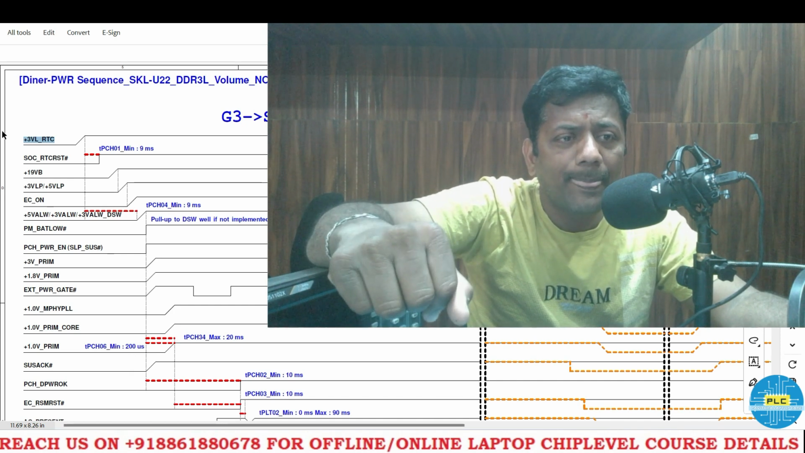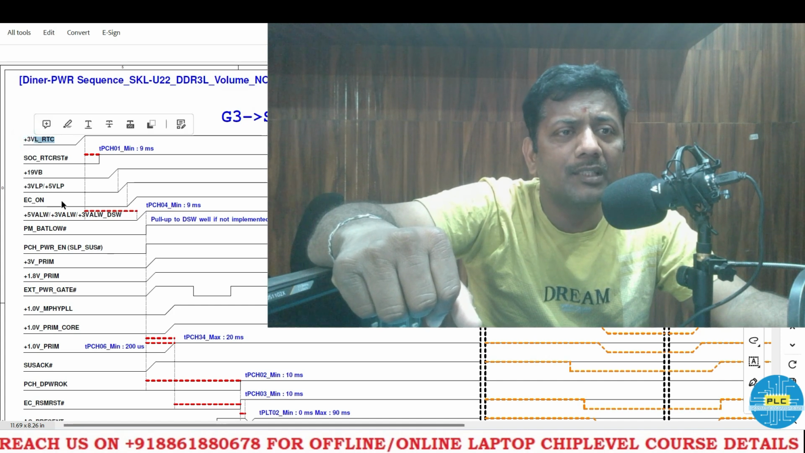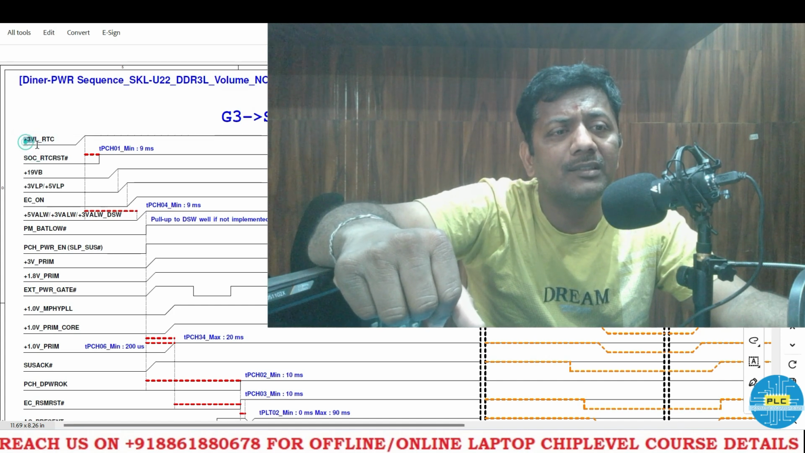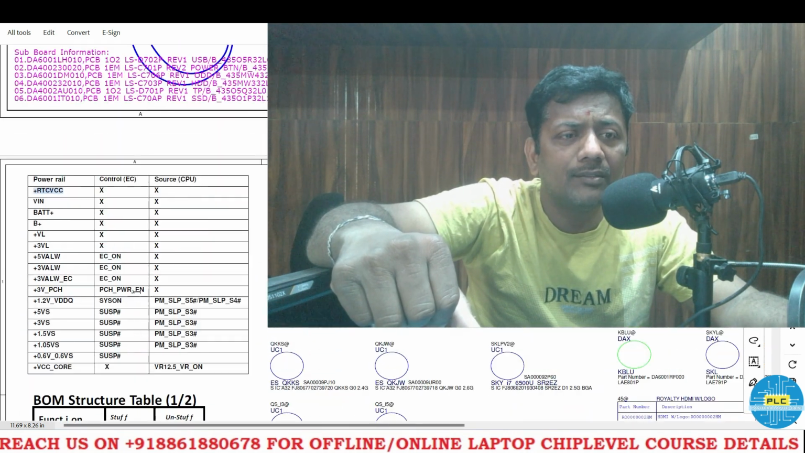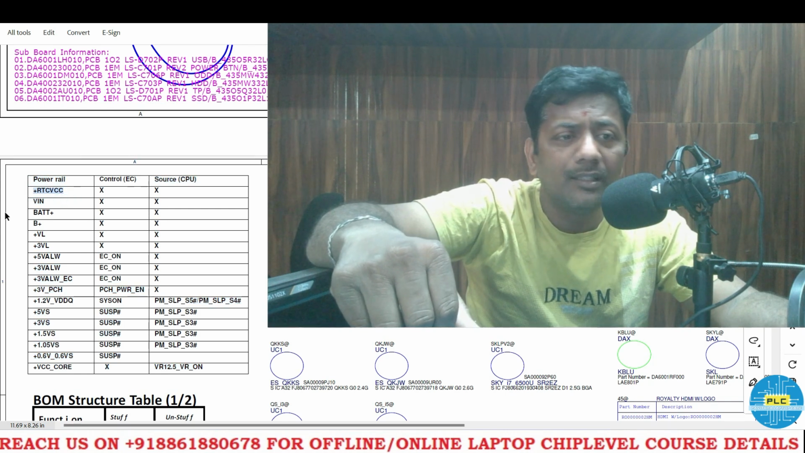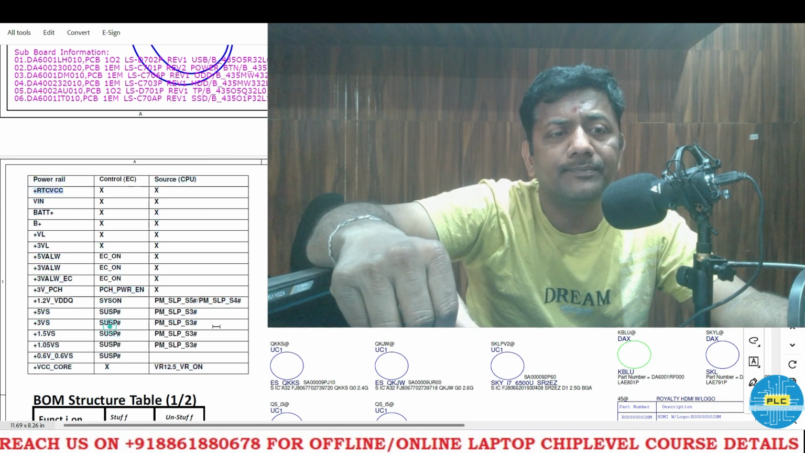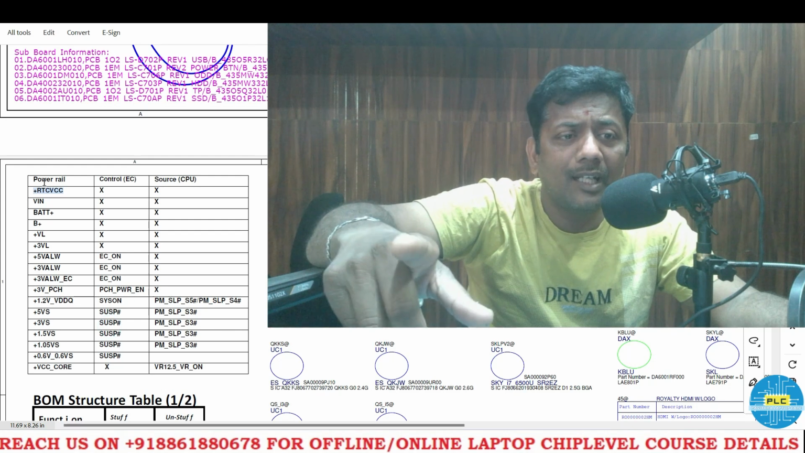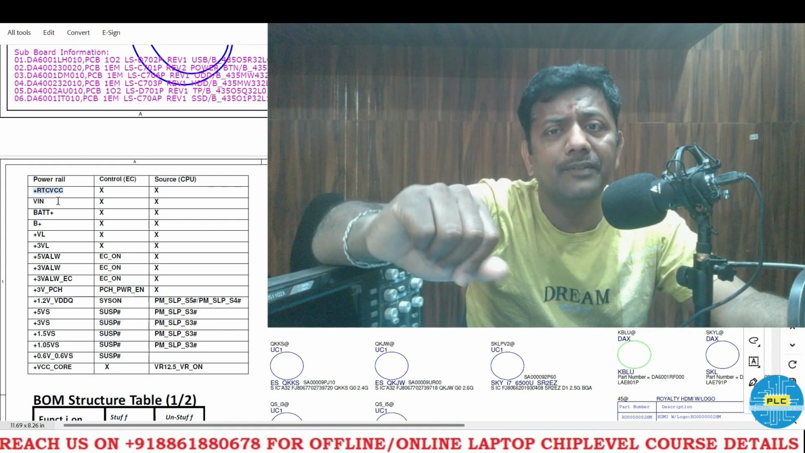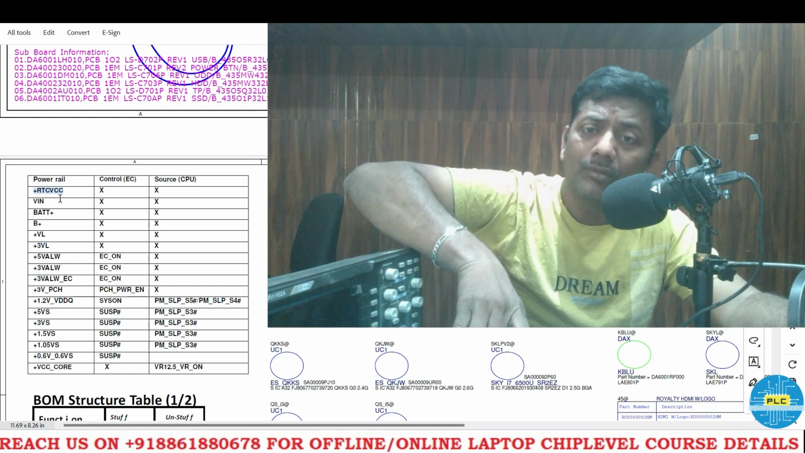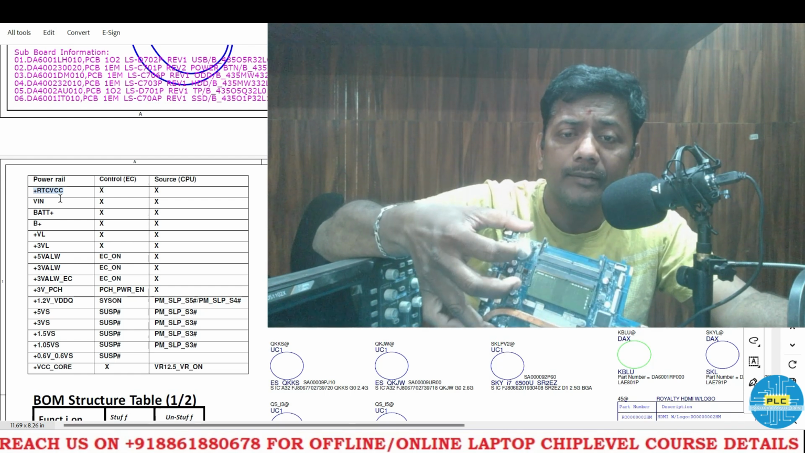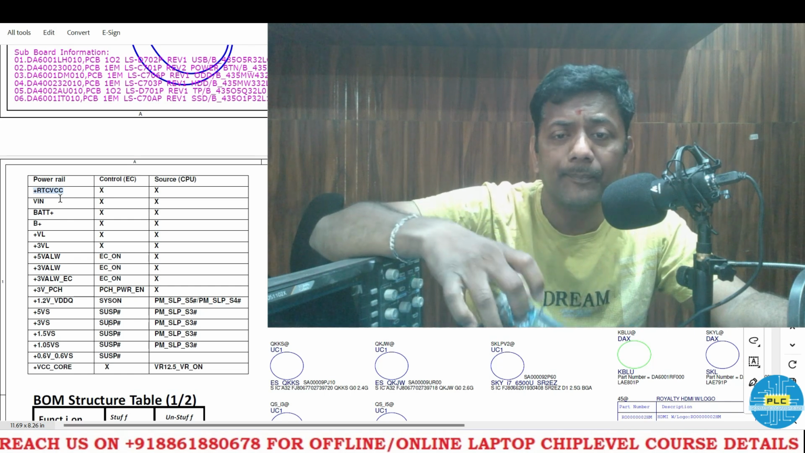Okay, anyway, see here. In the power sequence, the first voltage is 3VL RTC. Even here, in the power rail, RTC VCC is given. The next, second voltage is VN. The first entry voltage is RTC VCC. From where will it come? It will come through this battery, the 3 volts battery.